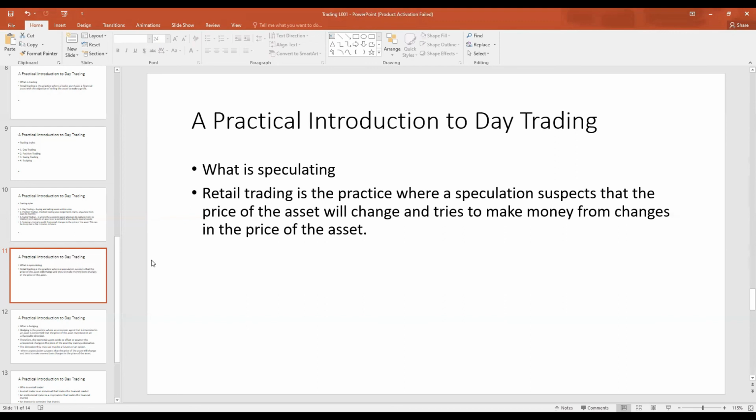They realize that the price of the asset can change, and they try to profit off changes in the price of an asset. That is speculating. Retail traders also engage in speculating. They realize that the price of the asset can change and they try to profit off changes in the price of the asset. However, they have no interest in the asset itself. So retail traders and people engaging in retail trading, they are speculating.